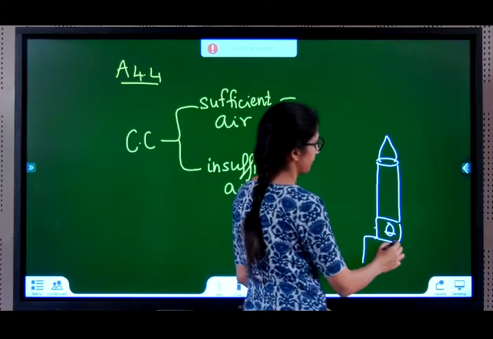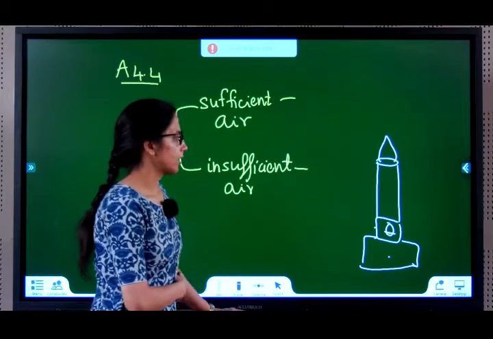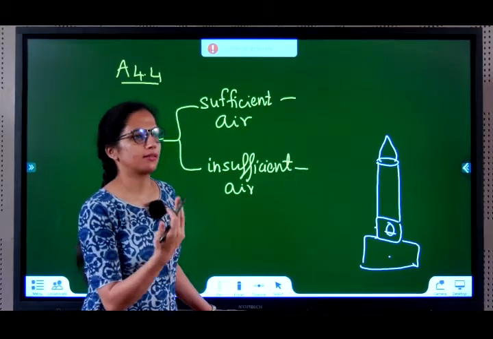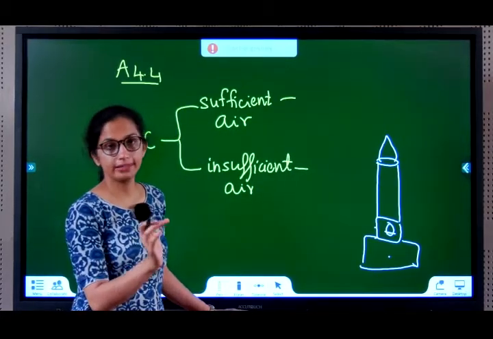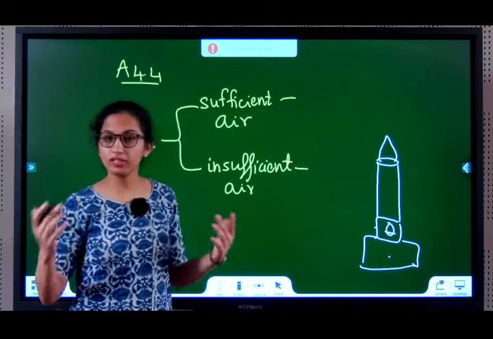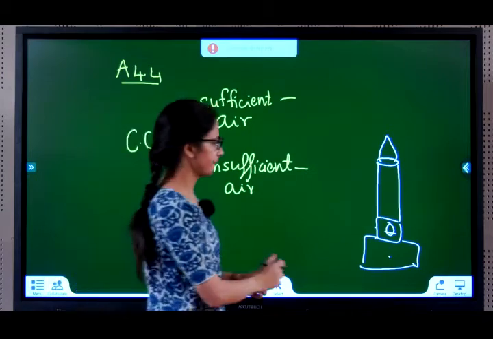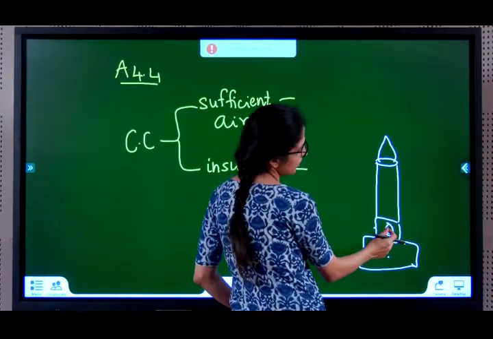Why does that happen? Inside the Bunsen burner, usually the fuel is spirit. Spirit is a saturated hydrocarbon. It should completely burn. But is that the only thing that matters? If it's saturated, will it completely burn? Will it always give complete combustion? No. Let's understand why.